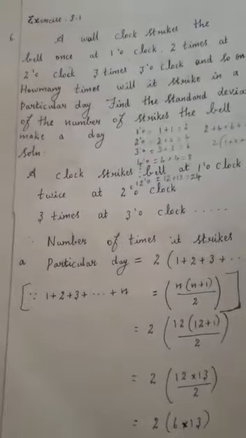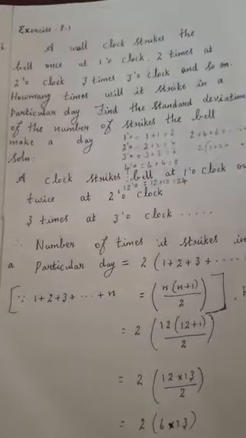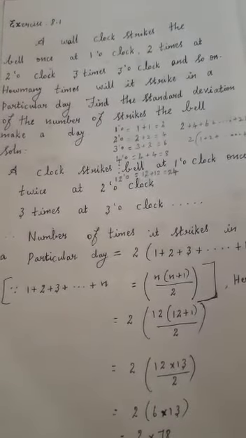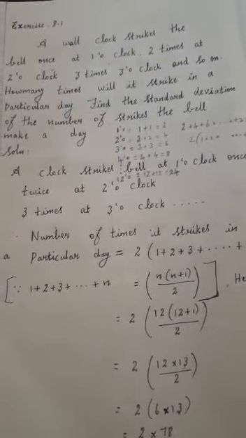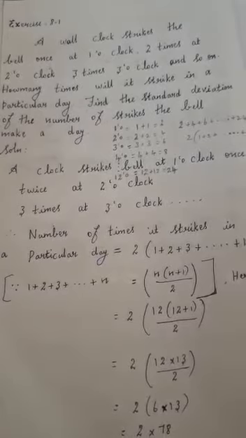Now let us see exercise 8.1 sixth question. Now see the question. A wall clock strikes the bell once at 1 o'clock, 2 times at 2 o'clock, 3 times at 3 o'clock and so on. How many times will it strike in a particular day? Find the standard deviation of the number of strikes the bell makes a day.